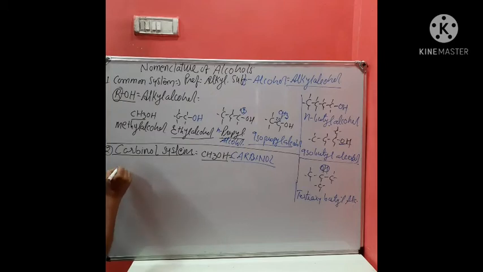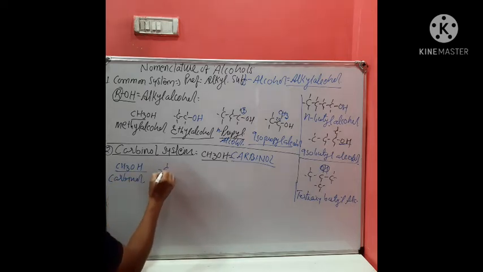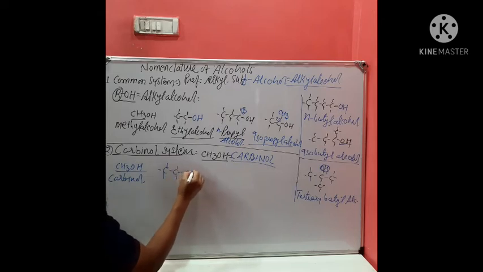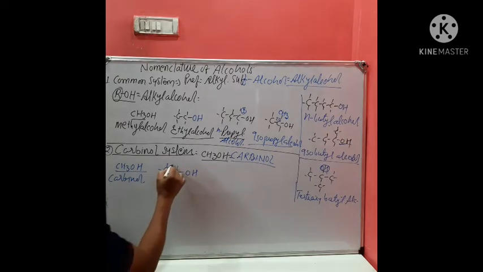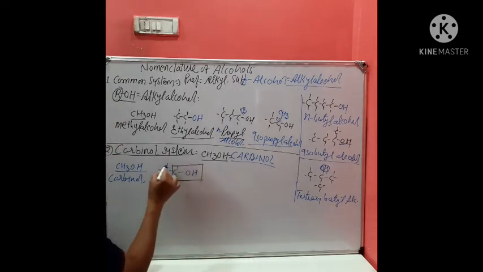Like, if you write CH3OH, this is called carbinol. If you write CH3, CH2 and OH, this part belongs to carbinol, and the other is written as prefix. So this becomes methyl carbinol.